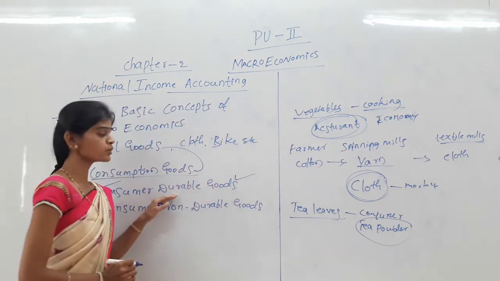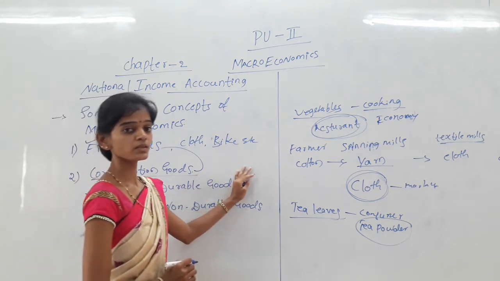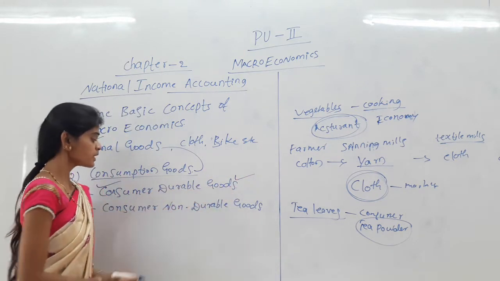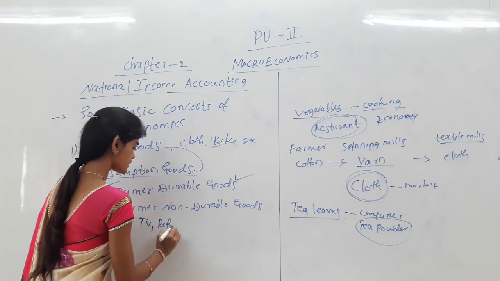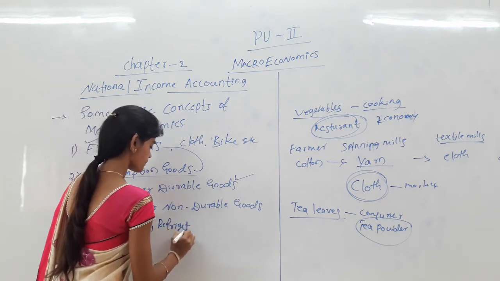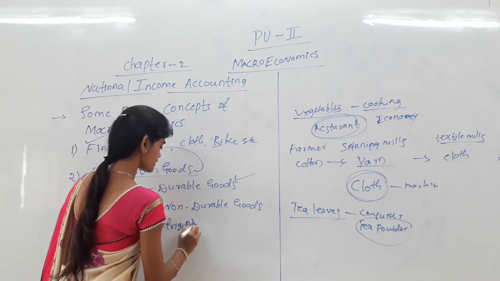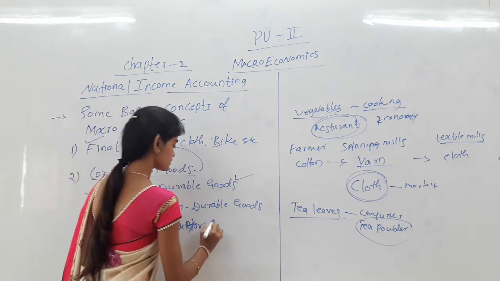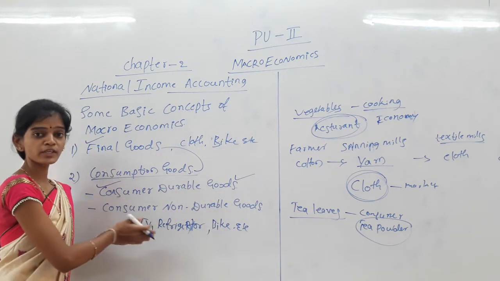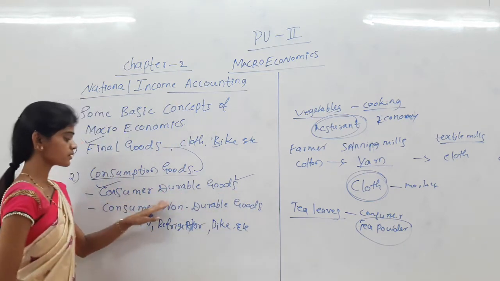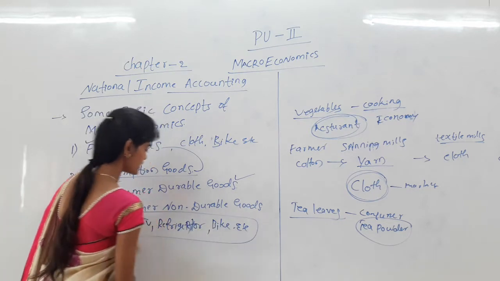Durable goods mean long-term use, like television, refrigerator, bike, etc. So these are long-term consumption, meaning consumed for more than 3 years.